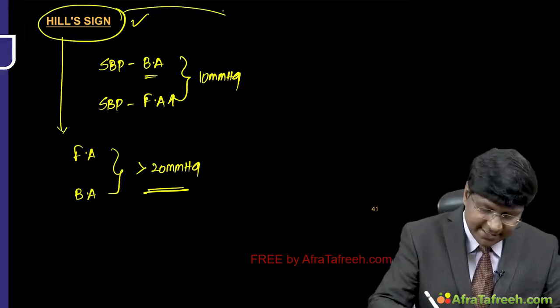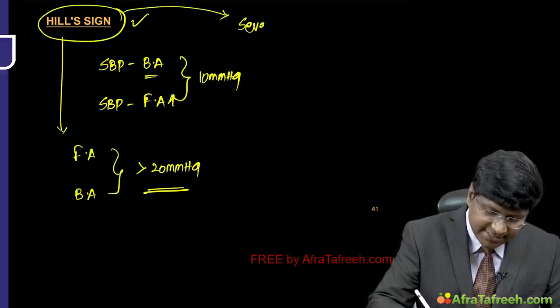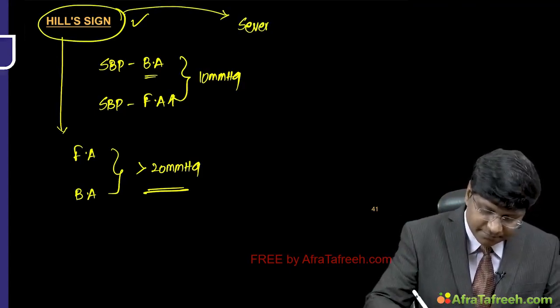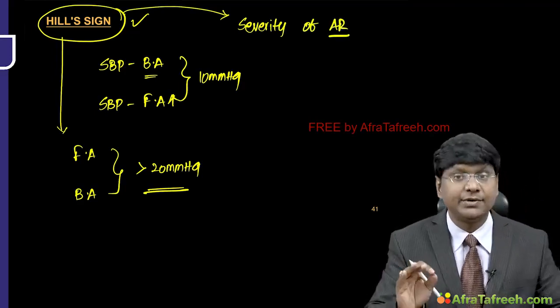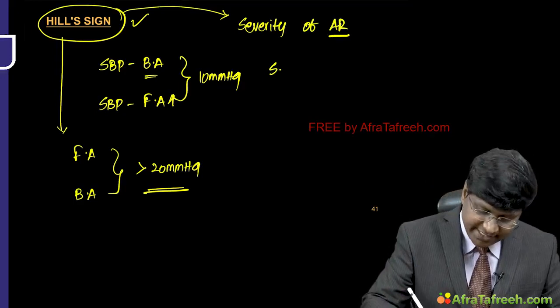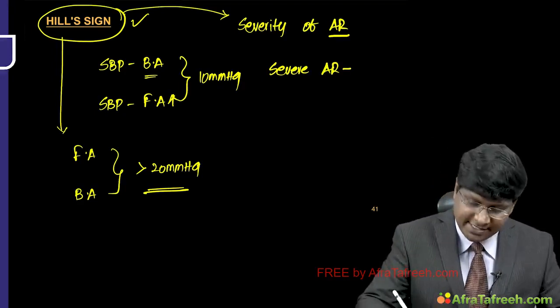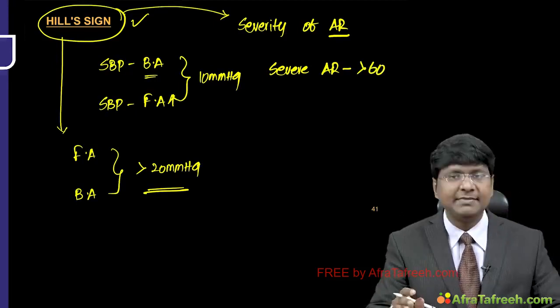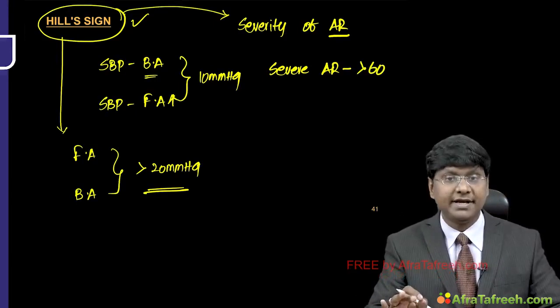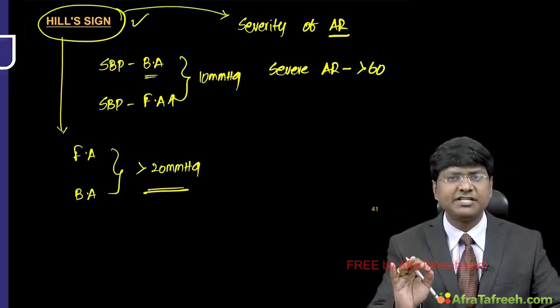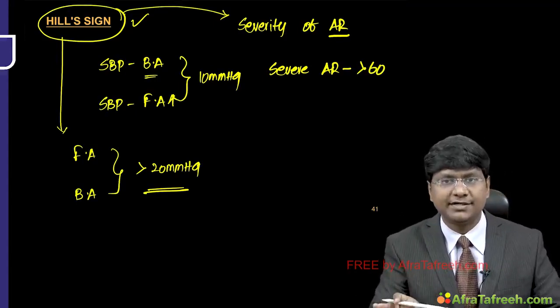It also tells you about the severity of the aortic regurgitation. So in case of a severe AR, how much will be the Hill sign? That will be more than 60 millimeters of mercury. That is what you will observe in severe AR. And this Hill sign is a very specific sign of aortic regurgitation.